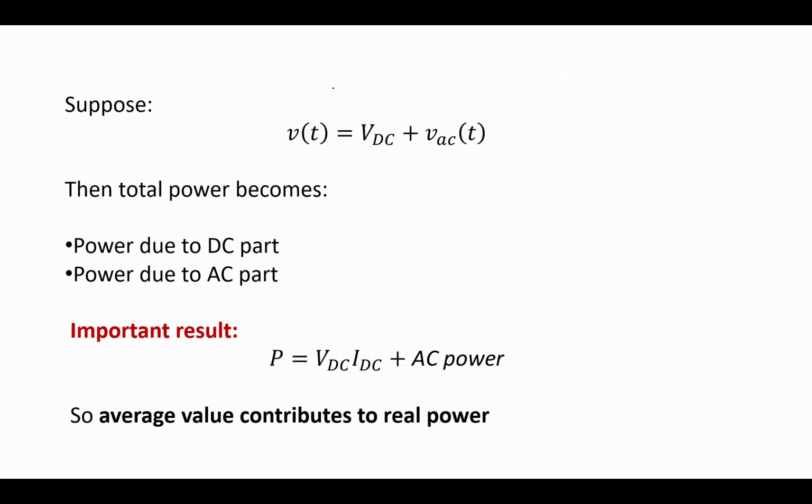Let us consider the rectifier. The output of the rectifier is this, which will have both DC as well as AC. Now the question is, we need to find the power of DC as well as AC. For that we need VDC into IDC plus the AC power. What we need to find here is the efficiency.